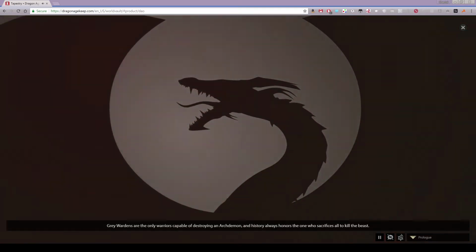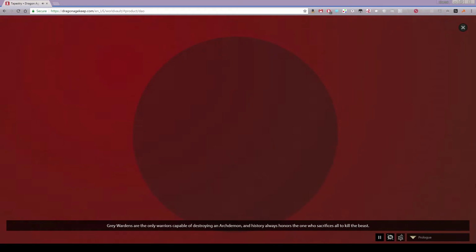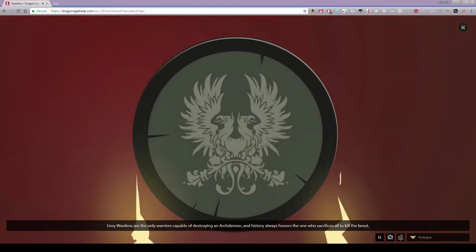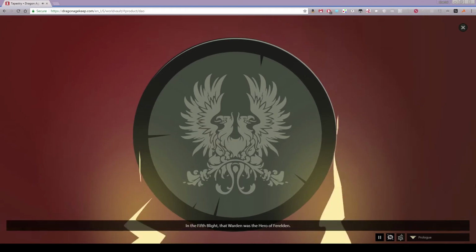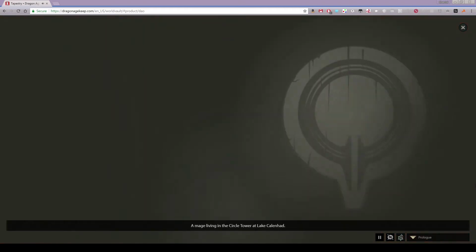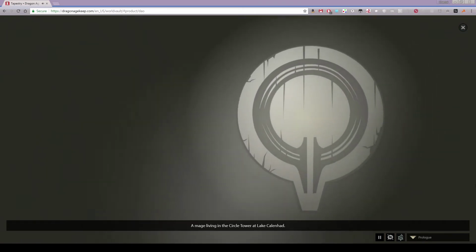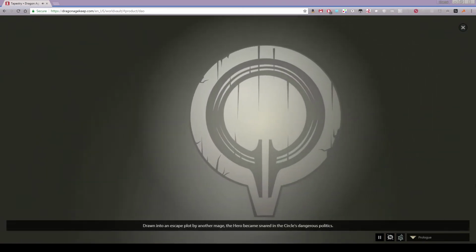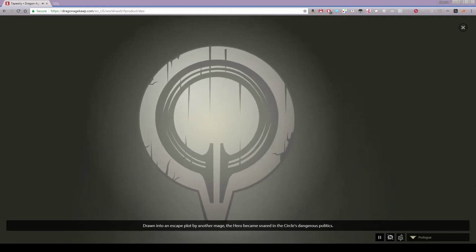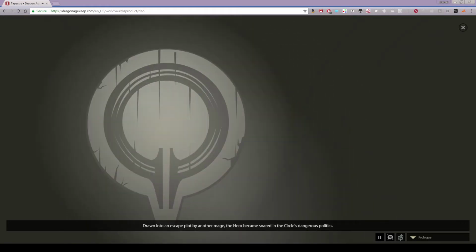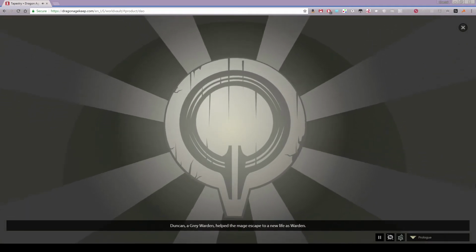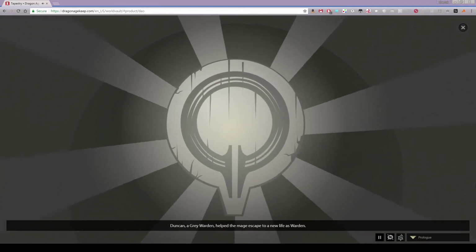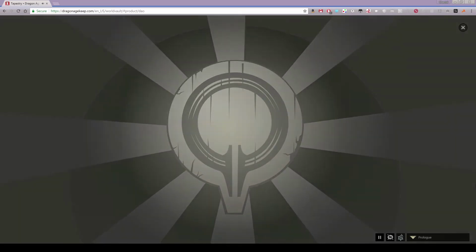Grey Wardens are the only warriors capable of destroying an archdemon, and history always honors the one who sacrifices all to kill the beast. In the fifth blight, the Warden was the hero of Ferelden, a mage living in the Circle Tower at Lake Calenhad. Drawn into an escape plot by another mage, the hero became snared in the Circle's dangerous politics. Duncan, a Grey Warden, helped the mage escape to a new life as a warden.